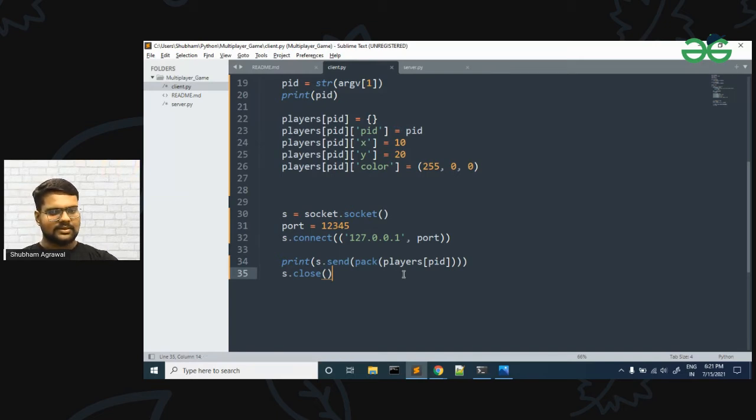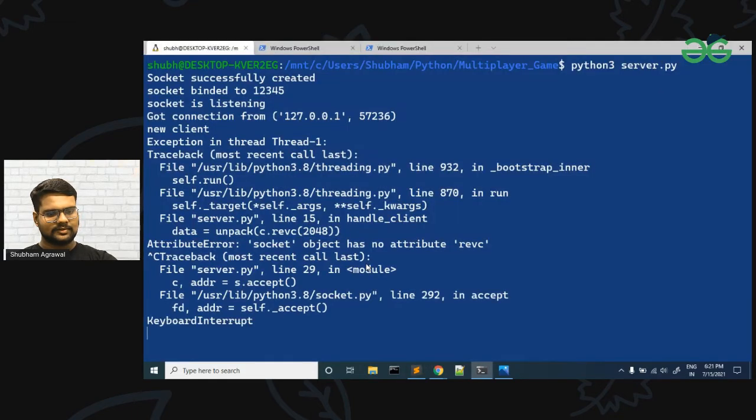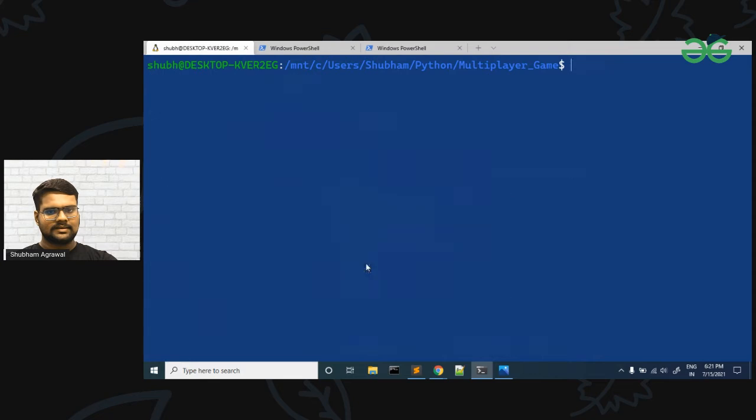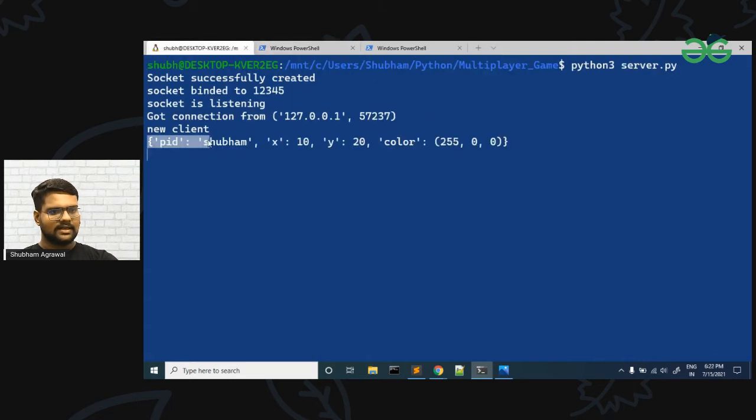Okay. So now let me run the server again. We got an error. Yeah. So the server is running. Let me run the client also. And here I have passed Shubham. And when I run it, Shubham is printed since we have printed the PID, and this is the length of the data that we have sent. Okay. Now here we have received the data on the server side. So we have received Shubham, X, Y, and color.